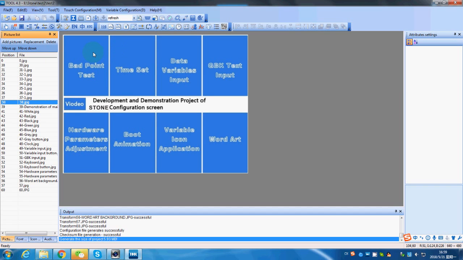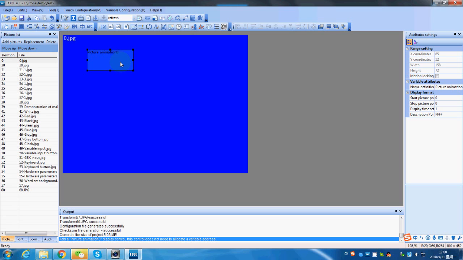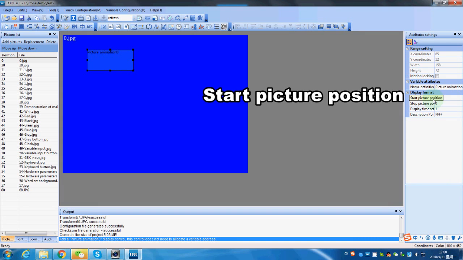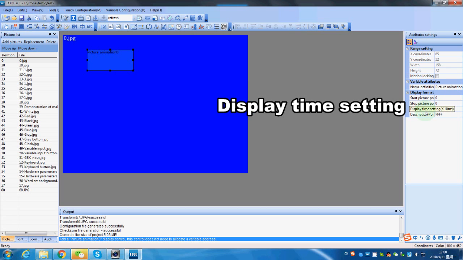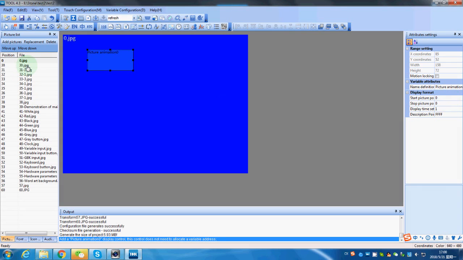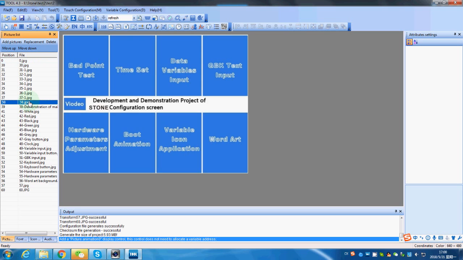Now let's begin. Click the Animation Picture Display button. Select an area on page 0. The key parameters are Start Picture Position, Stop Picture Position, and Display Time. We'd like the animation to show the pictures one by one from number 30 to number 38.